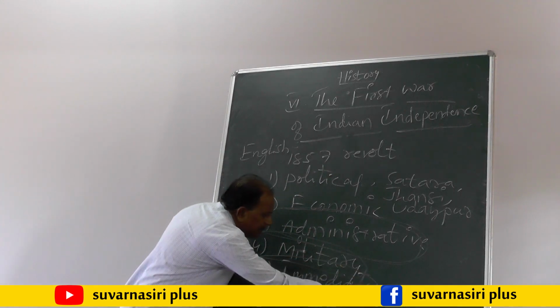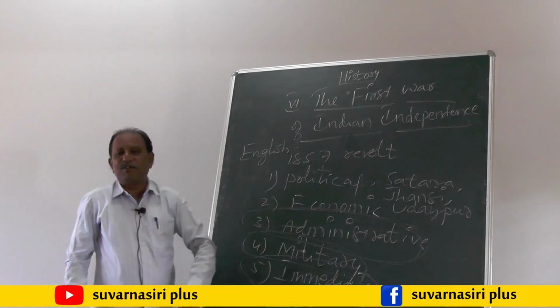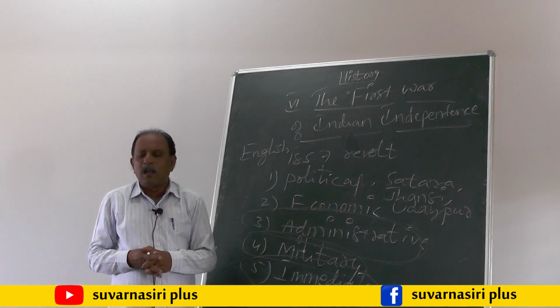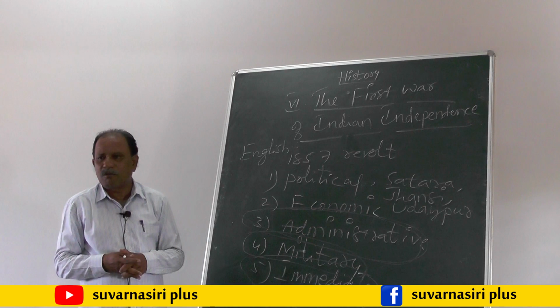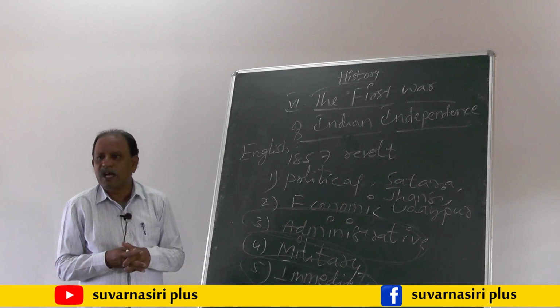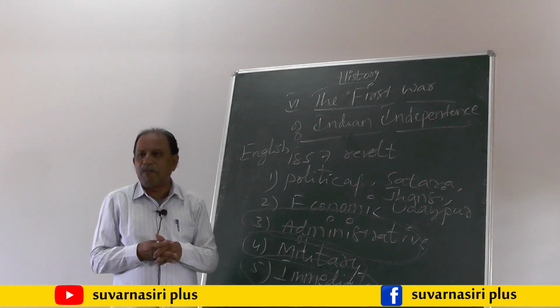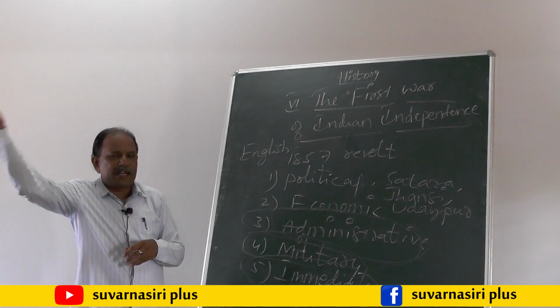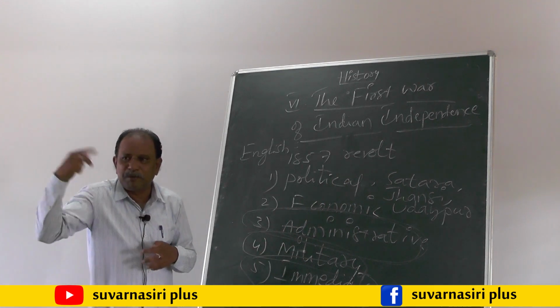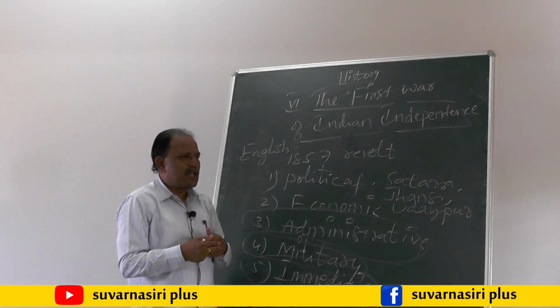And what is the immediate reason for the 1857 revolt? Already we said that a large number of Indian sepoys were working in the British army, and they strongly believed that if they fought unitedly against the British government, it would become easy to dethrone the British from Indian soil.